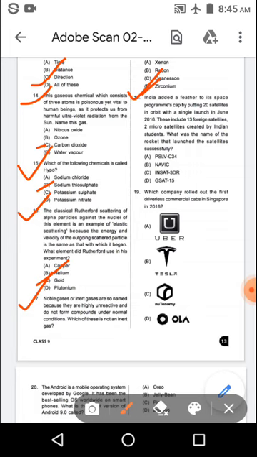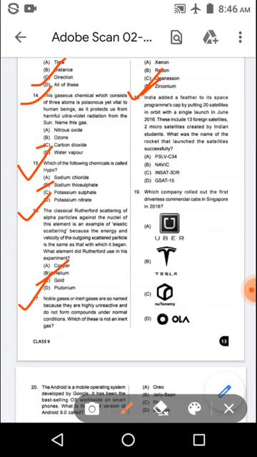Next question. India added a feather to its space program's cap by putting 20 satellites in orbit with a single launch in June 2016. These include 13 foreign satellites and 2 microsatellites created by Indian students.